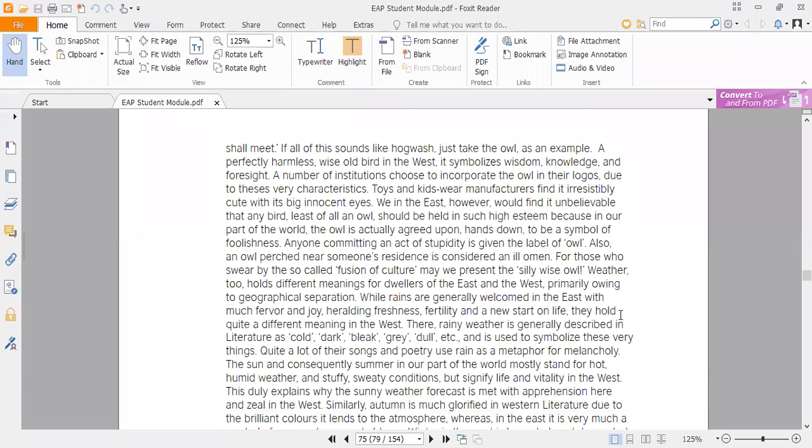Weather too holds different meanings for the dwellers, meaning residents, of the east and the west. Primarily owing to geographical separation, while rains are generally welcomed in the east with much fervor and joy, heralding, meaning a sign or symbol of, freshness, fertility, and a new start in life. So in our eastern region, we welcome the rainy weather. We like it because we associate it as a sign and symbol of fertility and of the new start of life.